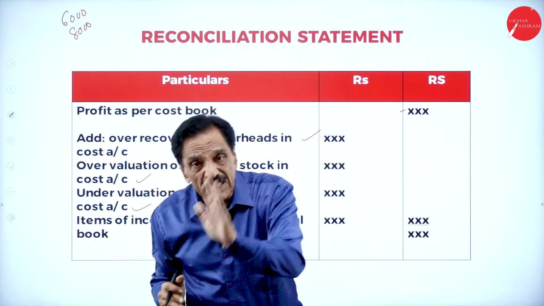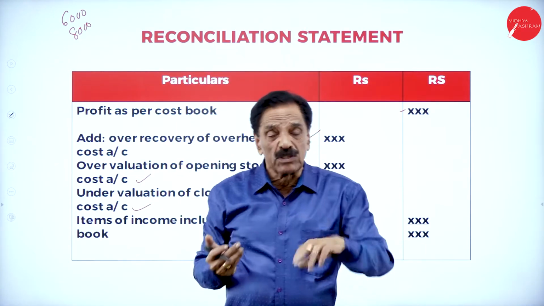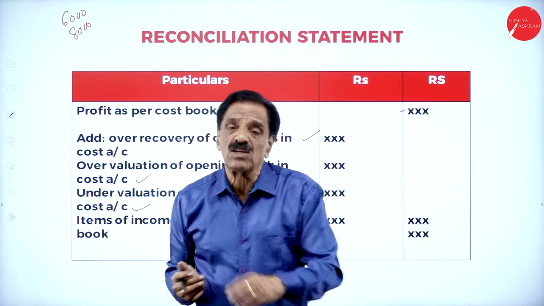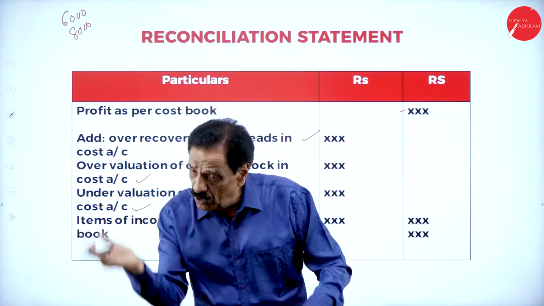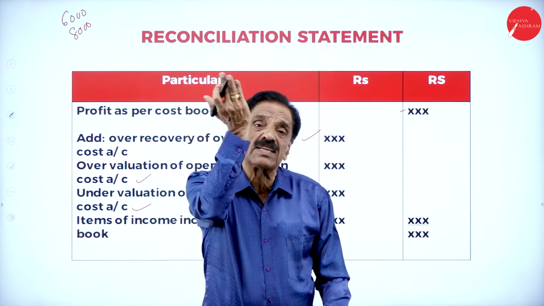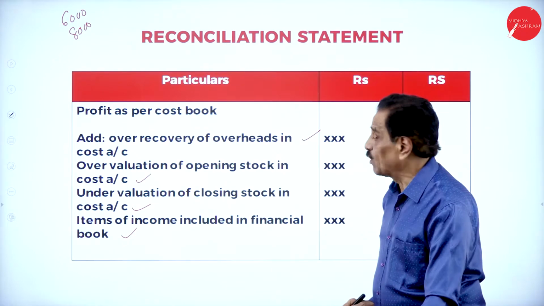Discount received, your financial account is raised, but no entry in the cost book, also be increased. Commission received, what will happen? Your financial account will be raised, but no entry in the cost book, also raised. So increase in financial account, increase in cost book. I think you can follow this.